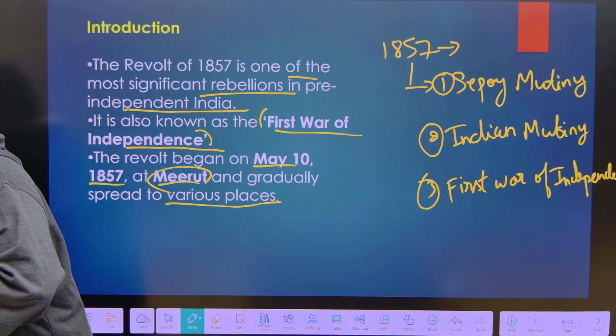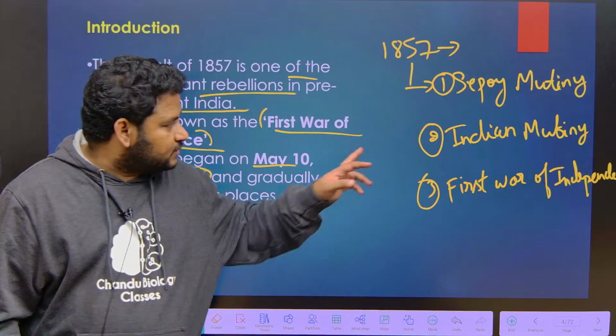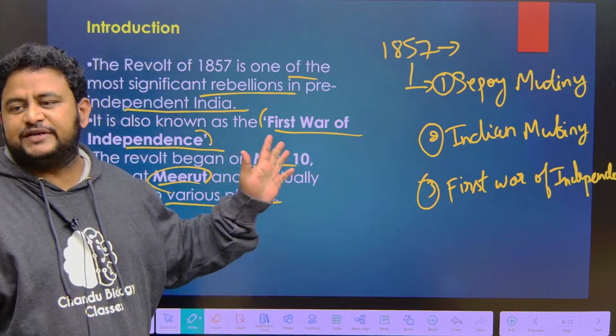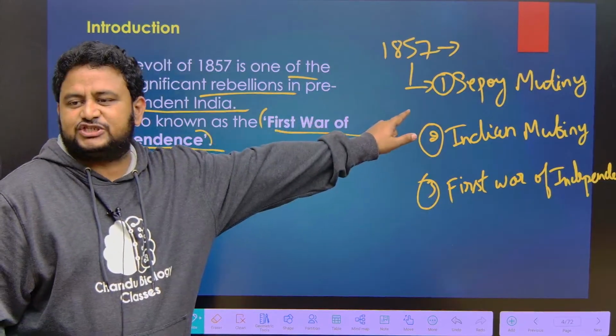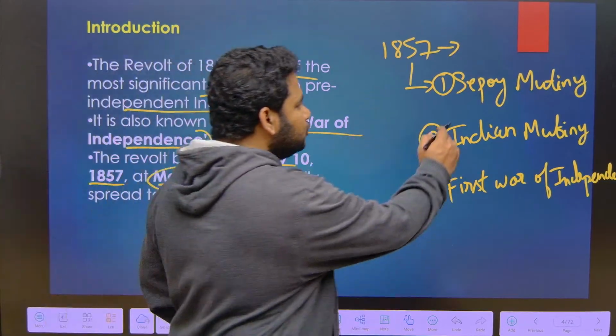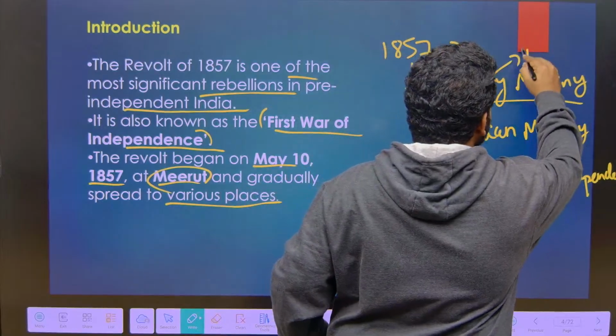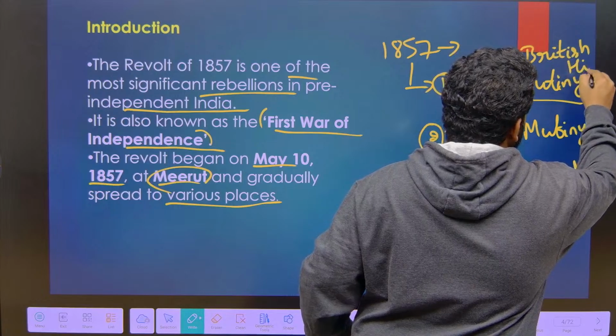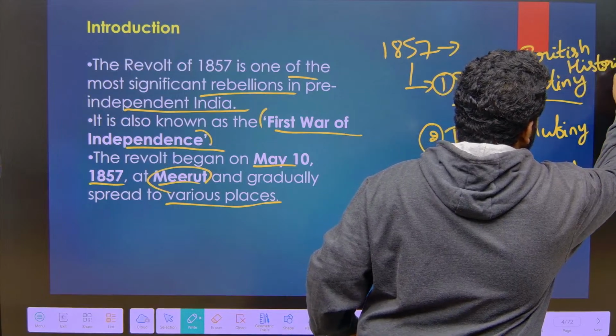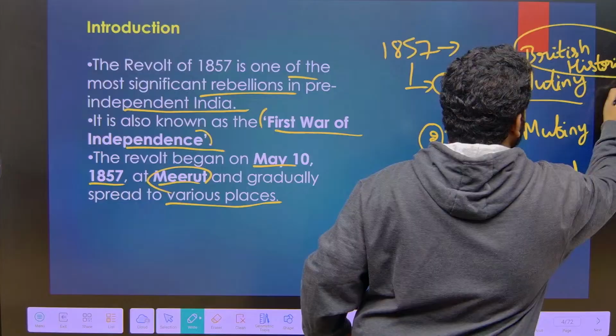Okay, so Sepoy Mutiny. This was a term used by English historians, or British historians. What did they say?